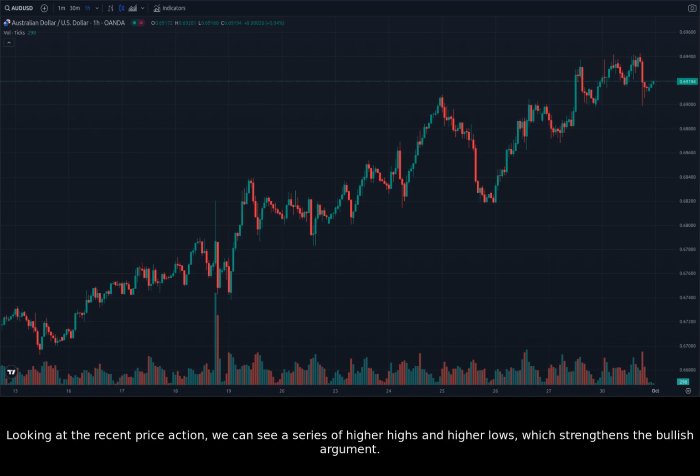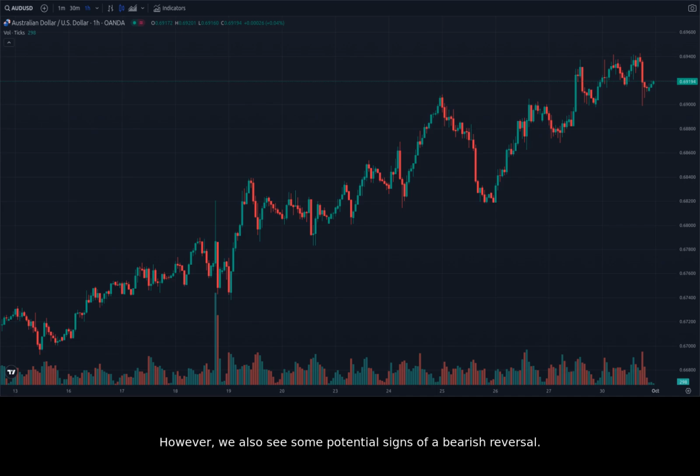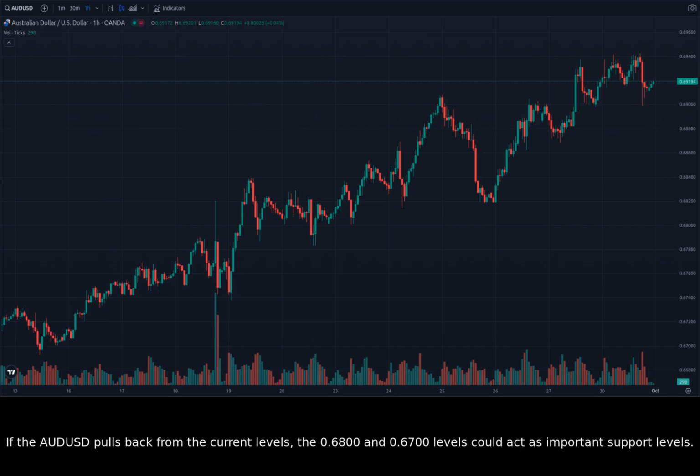Looking at the recent price action, we can see a series of higher highs and higher lows, which strengthens the bullish argument. However, we also see some potential signs of a bearish reversal. The RSI indicator is nearing overbought territory, indicating that the AUDUSD might be due for a pullback. It's important to watch the RSI and price action closely to identify any signs of a reversal. If the AUDUSD pulls back from the current levels, the 0.6800 and 0.6700 levels could act as important support levels.